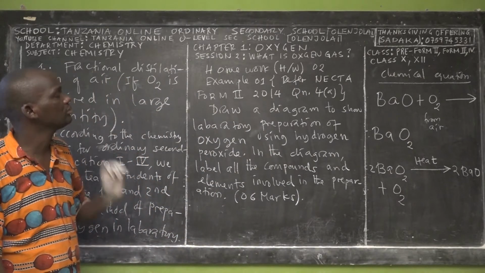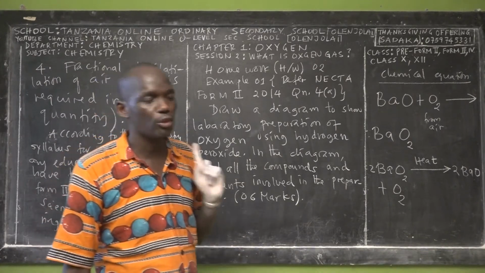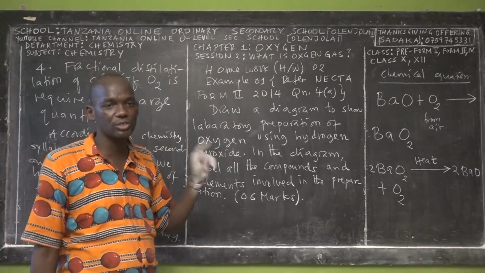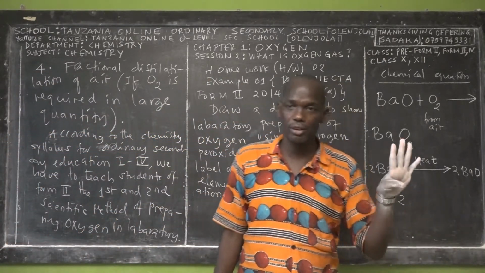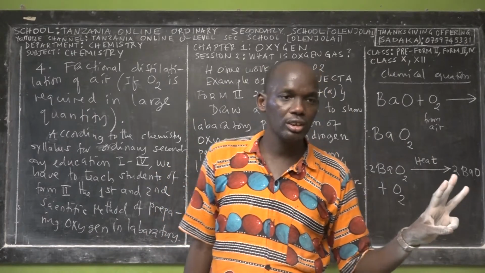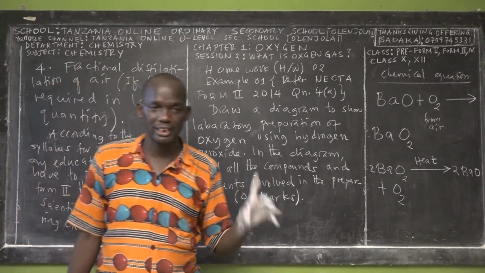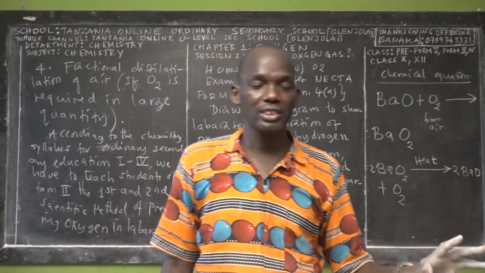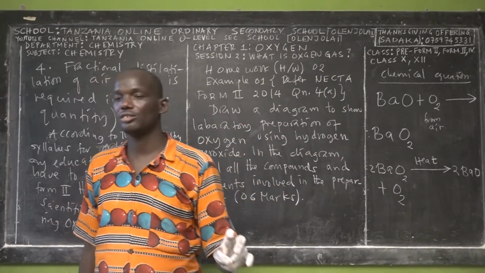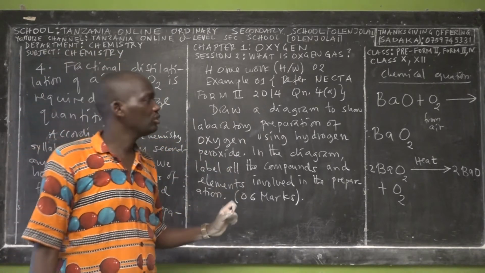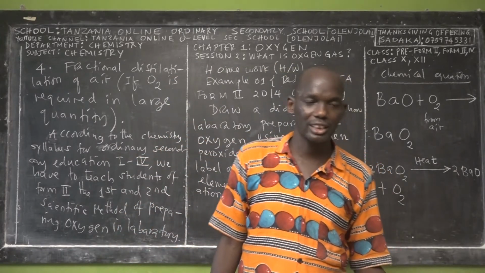Stop writing if you're writing. Draw a diagram to show a laboratory preparation of what? Of oxygen. Then the question was very specific, not general. Because how many methods I taught you of preparing oxygen? 4. Decomposition of what? Hydrogen peroxide by using what? Manganese IV oxide. That's the first method. The second method, same decomposition of what? Potassium chlorate or potassium nitrate. Right? The third method, same decomposition of what? Of metal hydroxides. That's the third method.